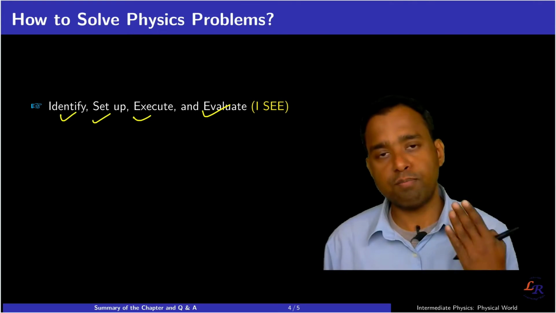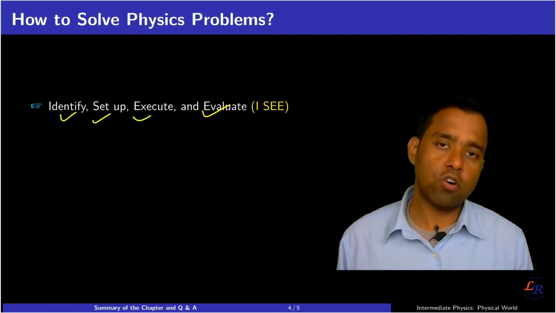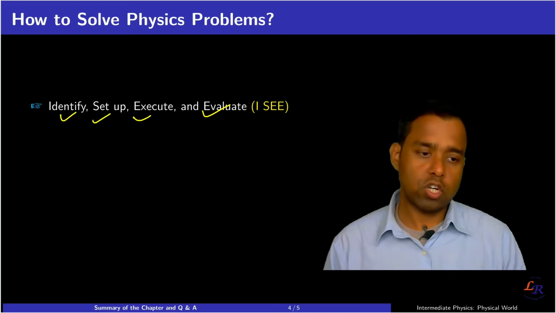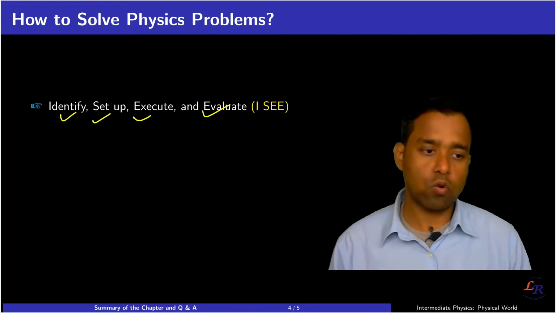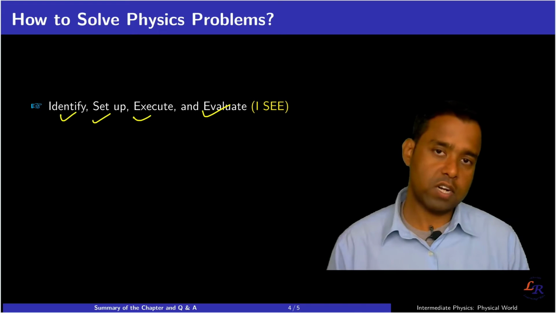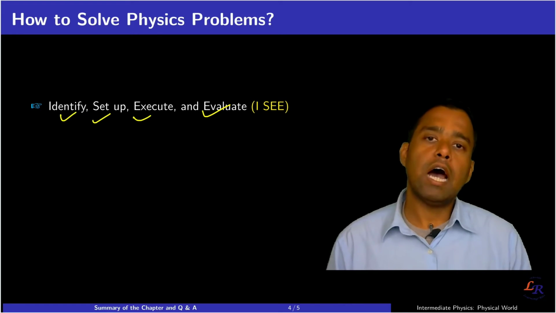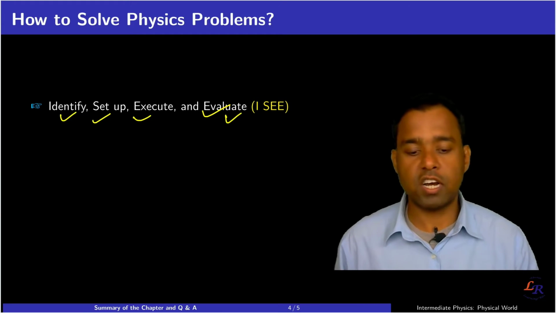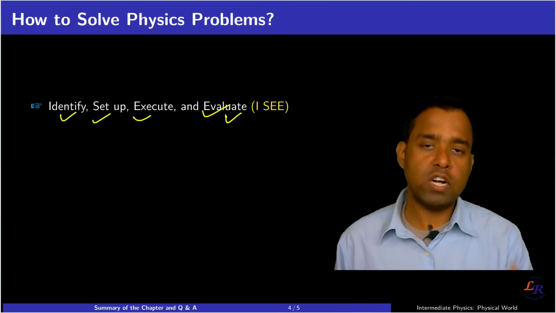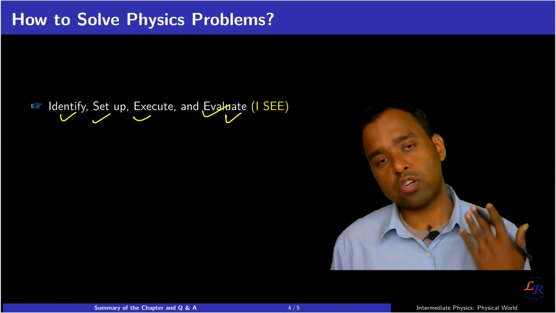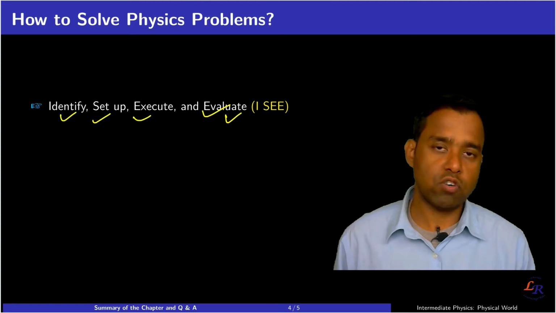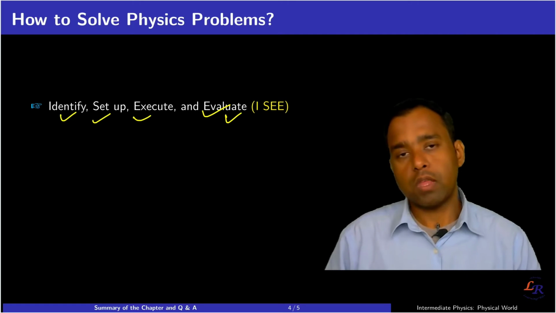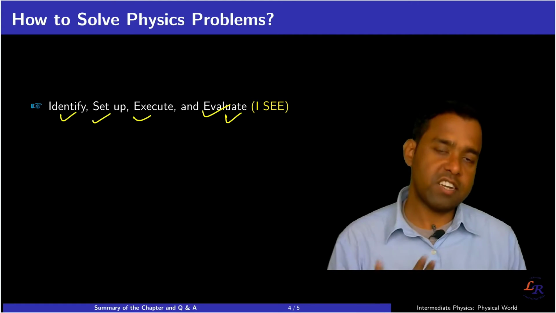Before you start the calculation, make sure that you have identified what the known variables are, what the unknown variables are, and what you are looking for. Then you start putting those into equations and try to solve for the unknown variables from the given values. And the very important aspect here is that as a physicist you should understand what is correct and what is not. For example, at the end of your problem solving you get an answer, a number, but whether that number makes sense, as a physicist you should have a clear understanding of it.